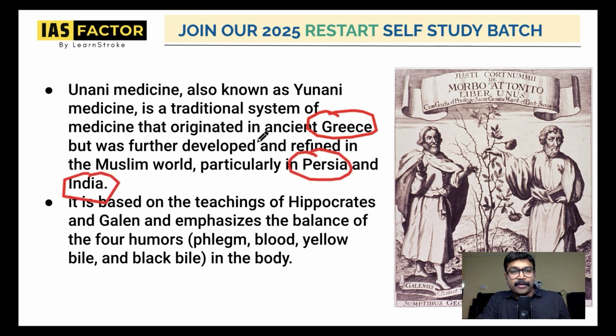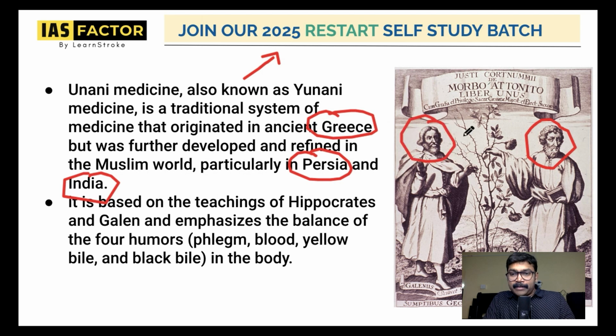Whenever you learn about medical terms, just like Ayurveda is very rooted in India, Unani is actually from Greece and it spread to Persia and then to India. It is based on the teachings of Hippocrates, who is the father of medicine, and also Galen.